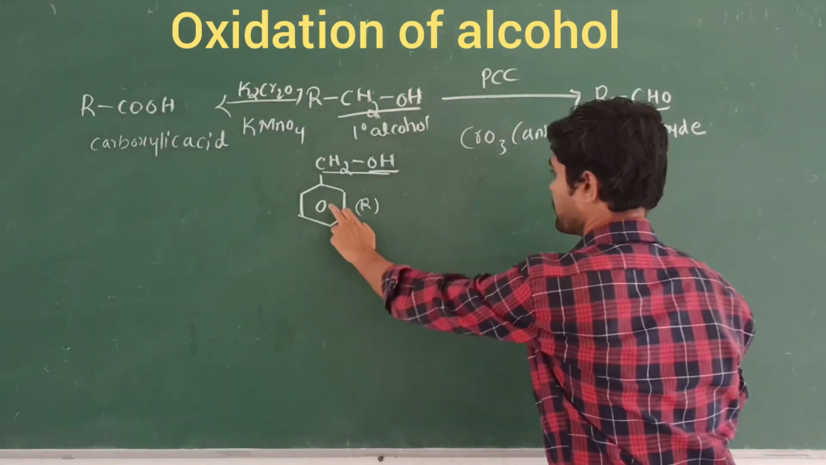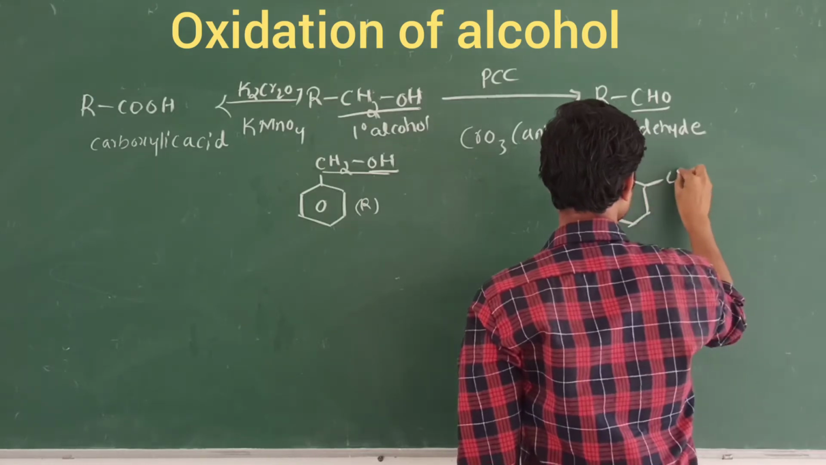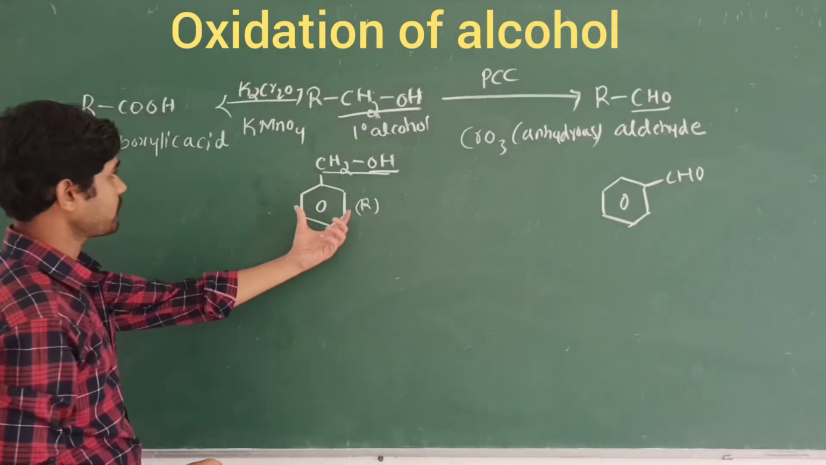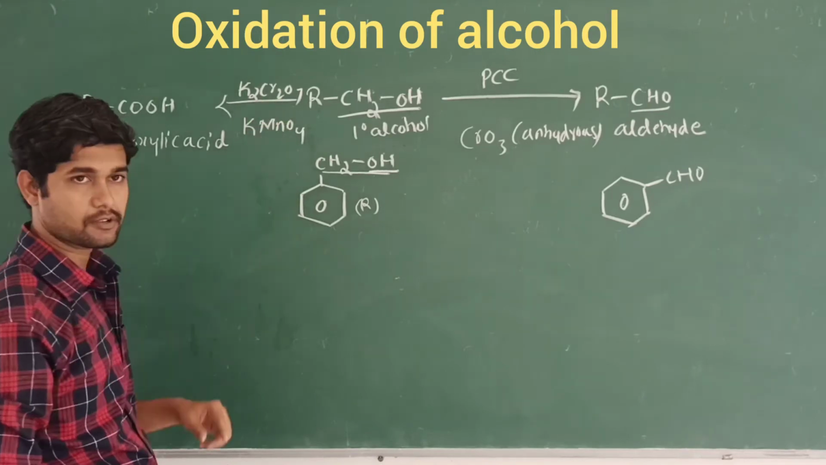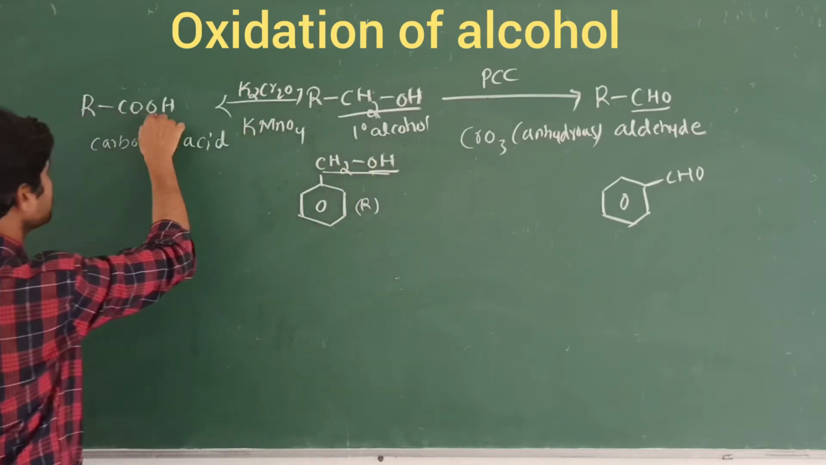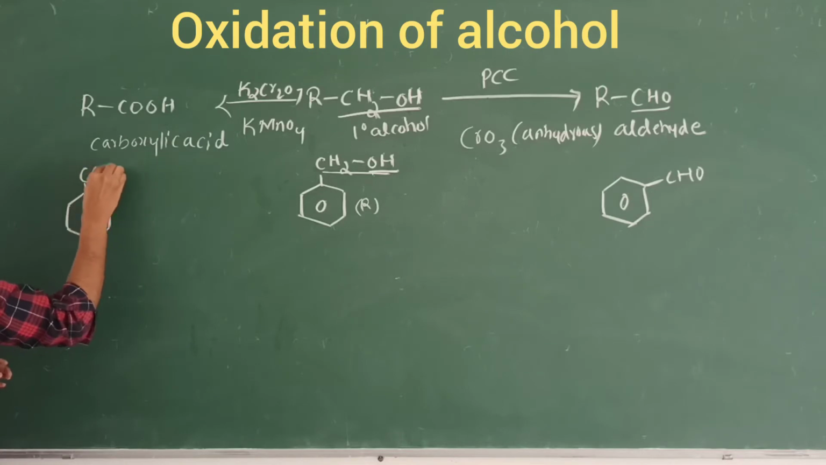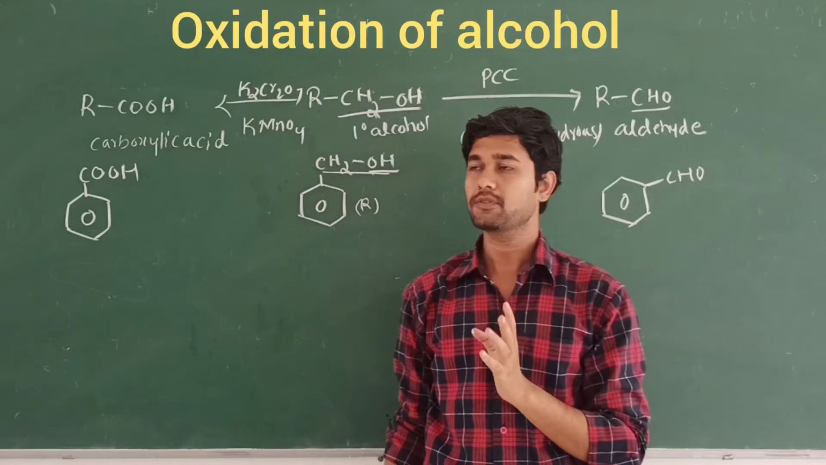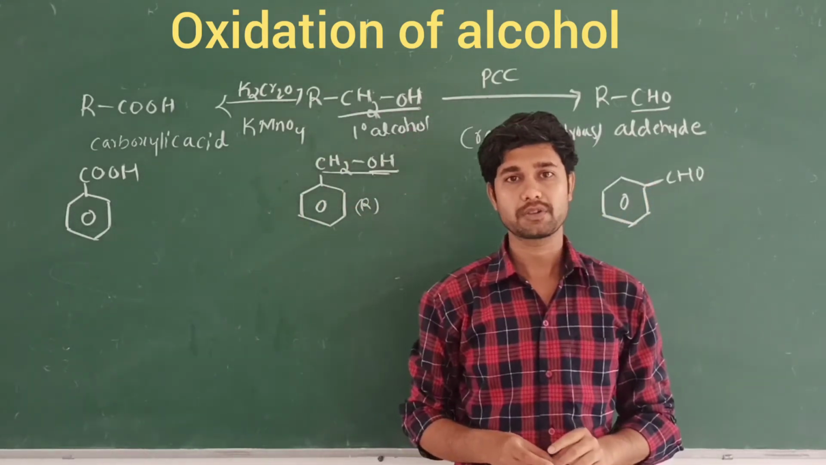So instead of R, I will write the benzene ring. That is called benzaldehyde. Its name is benzaldehyde. Similarly, if I take the primary alcohol with the oxidizing agent KMnO4 or K2Cr2O7, what are we going to obtain? The CH2OH is converted into COOH, that is called benzoic acid. Its name is benzoic acid. Like this, we convert alcohols into the respective carboxylic acids, aldehydes and ketones with the help of oxidizing agents.